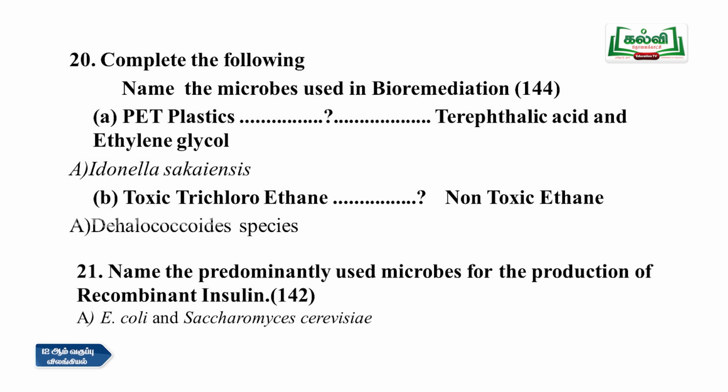And the name the predominantly used microbes for the production of recombinant insulin. So the 21st question is: name the predominantly used microbes for the production of recombinant insulin. It is in page number 142. The example is E. coli and Saccharomyces cerevisiae.